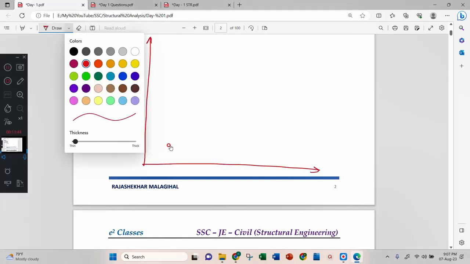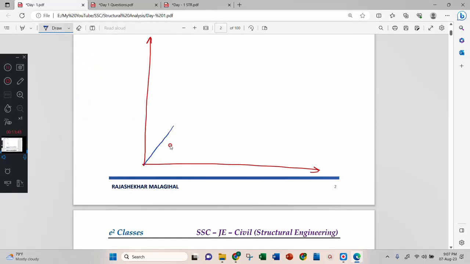We were here. If I increase more load, it will take another path and decrease, then again take the path. Here it will break.